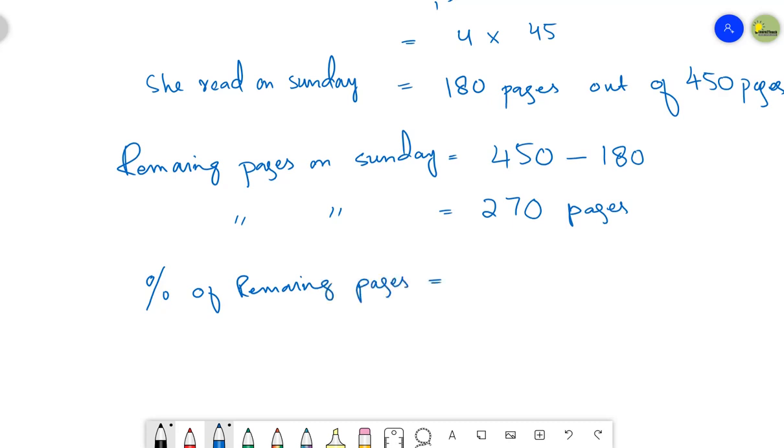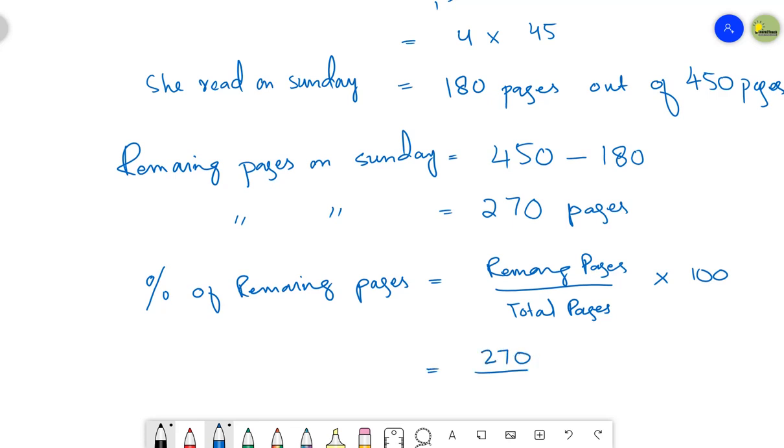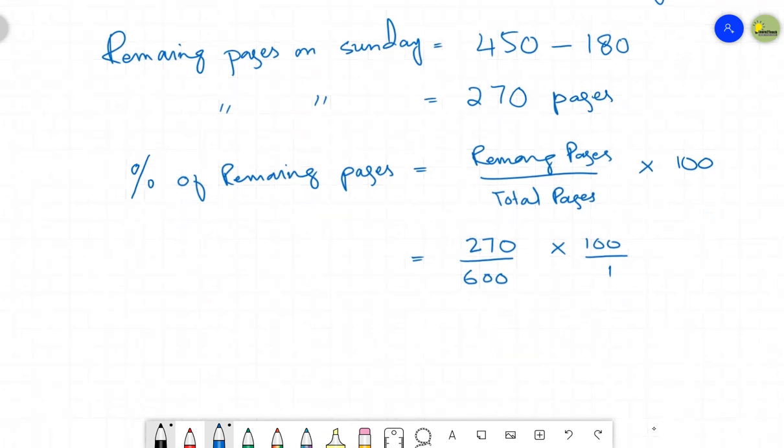You can do it like this. The remaining pages can be written in the numerator. Total pages will be written in the denominator, and then multiply it with 100. This is the final formula to calculate the percentage of remaining pages. 270 divided by 600 multiply by 100. Just write 1 in the denominator. 100 ones are 100, 100 sixes are 600. It is 270 divided by 6 multiply by 1.